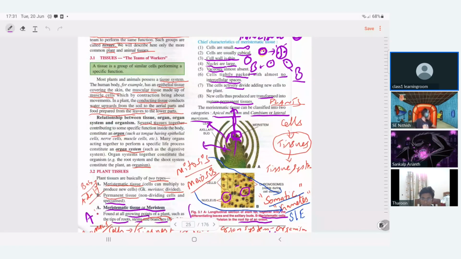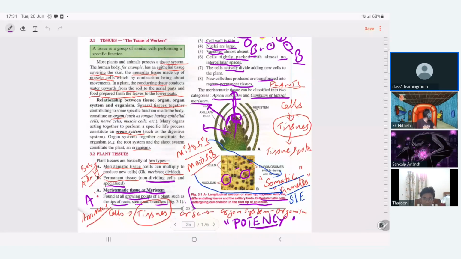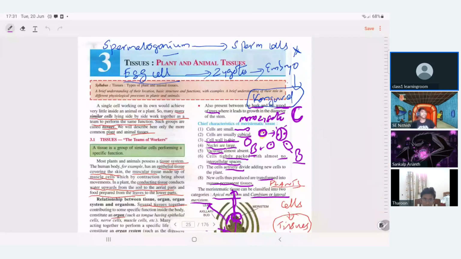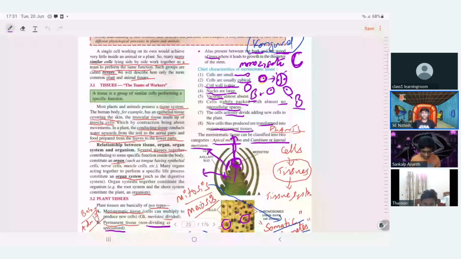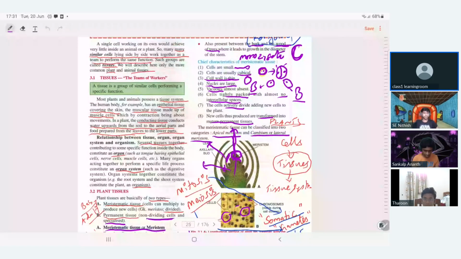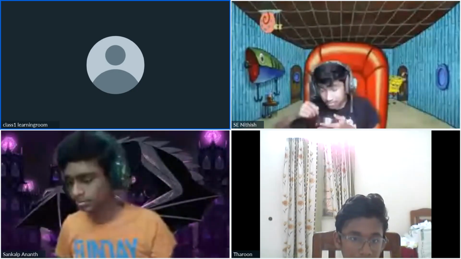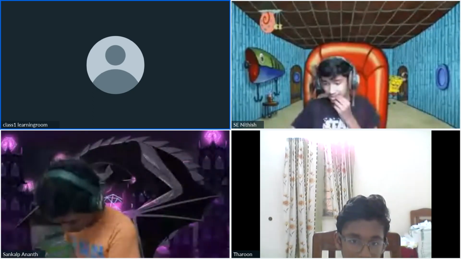Especially, we discussed the types of plant tissues, like meristematic tissue and permanent tissue, and the main characteristics of meristematic tissue, and then the types of meristematic tissue.